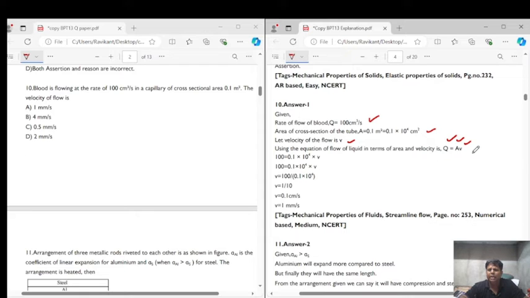So Q is equal to A into V. We have the value of Q, we have the value of A. We can easily calculate the value of V by putting the values. So putting the values, we get V is equal to 1 millimeter per second, right?